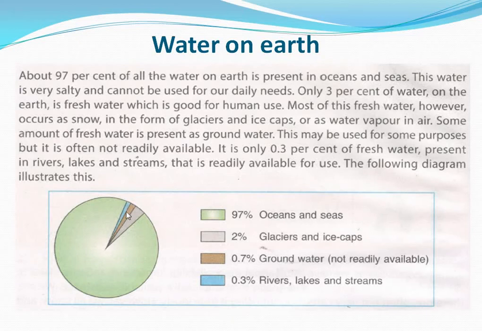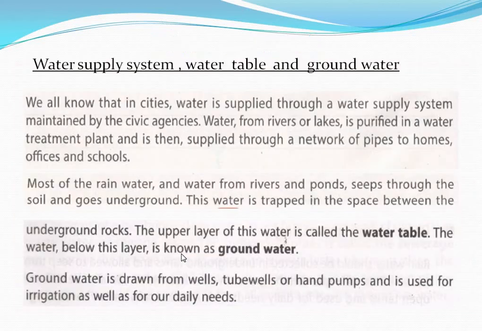And the next one is 0.3%. Rivers, lakes and streams contain 0.3%. So this is the amount of water available on earth. You have to remember this percentage value. It is important.